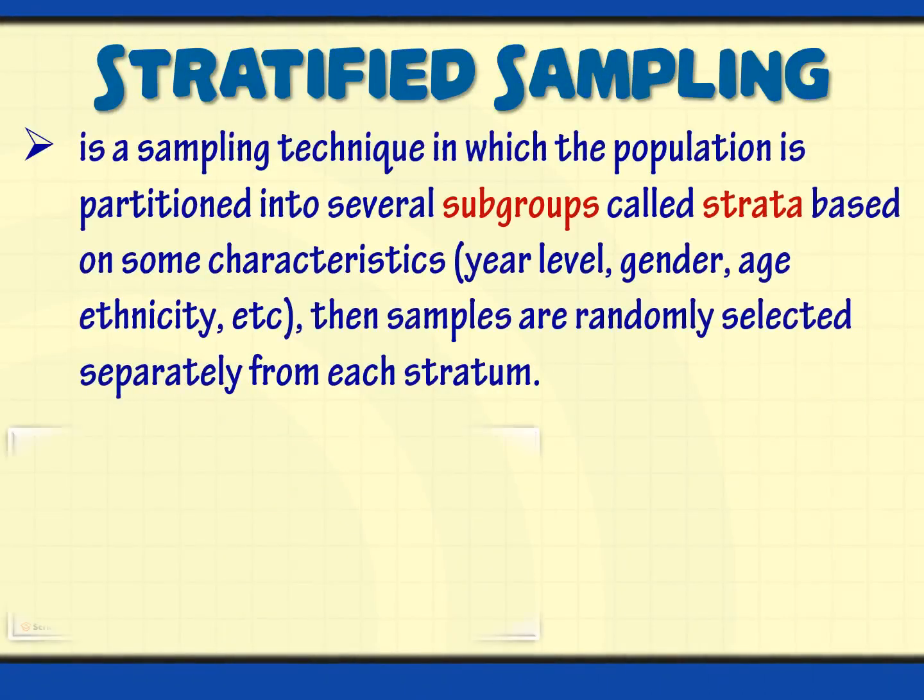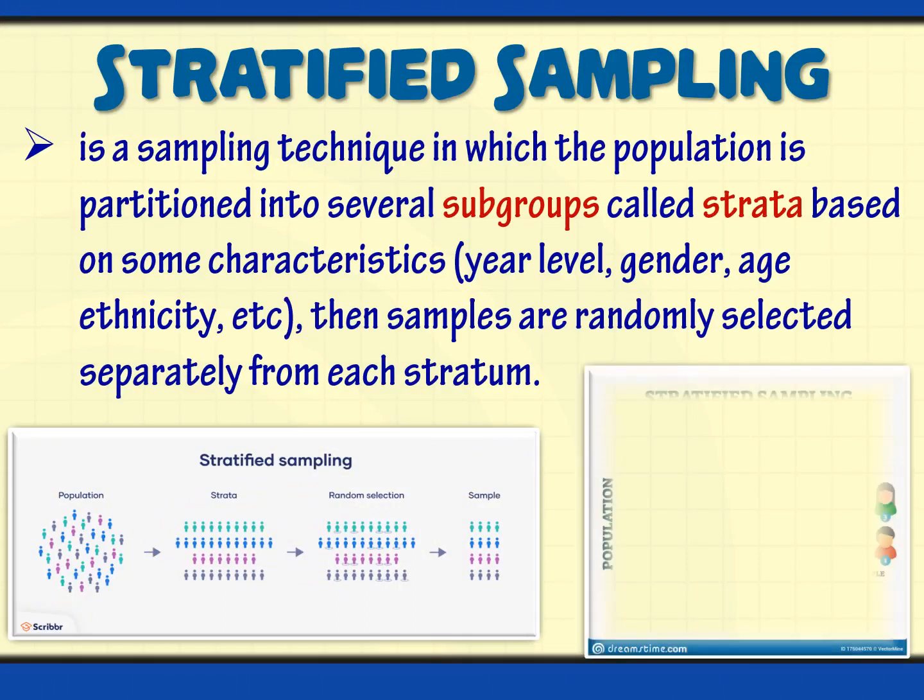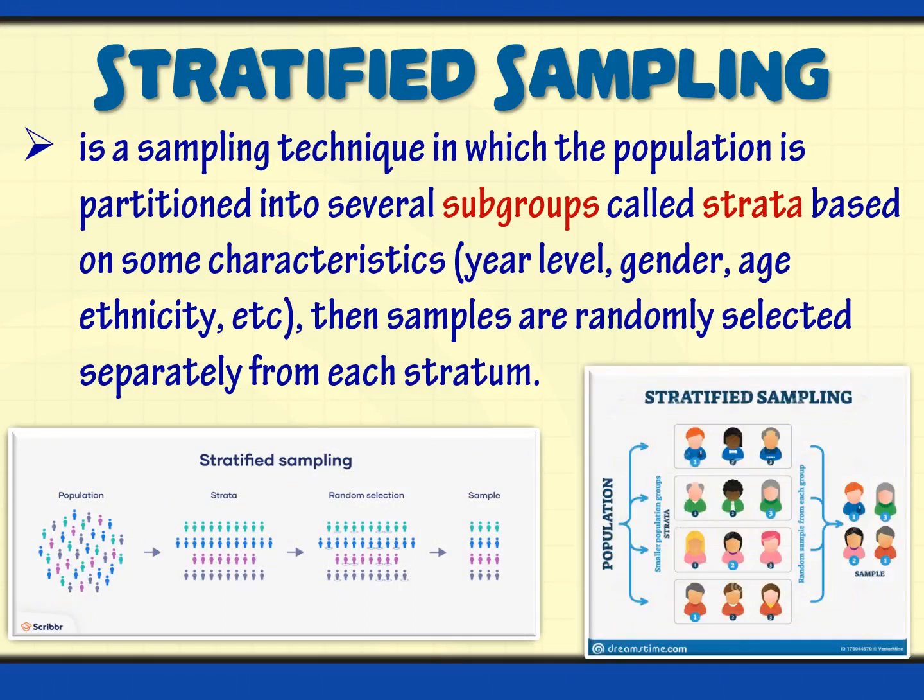The third one is stratified sampling. This is a sampling technique in which the population is partitioned or grouped into several subgroups, and those subgroups are called strata. Based on characteristics, they will be grouped, and they can group them according to year level, gender, age, ethnicity, and others. Then samples will be randomly selected separately from each stratum.